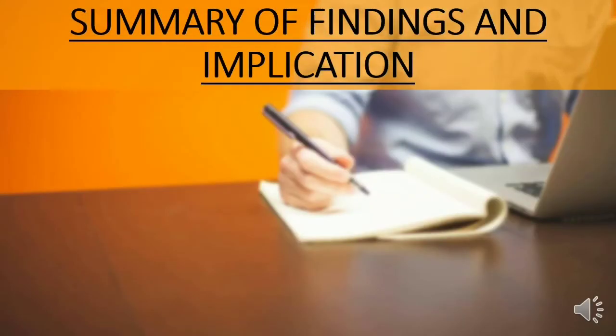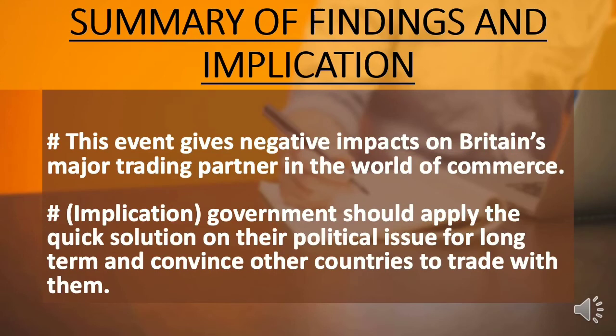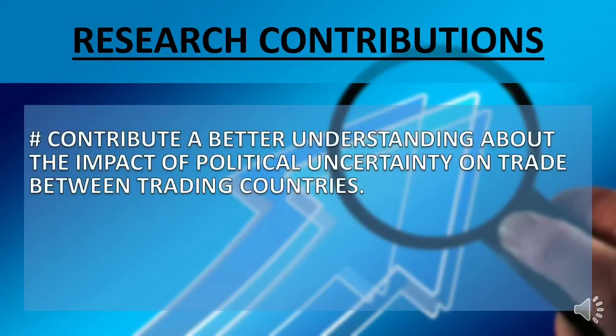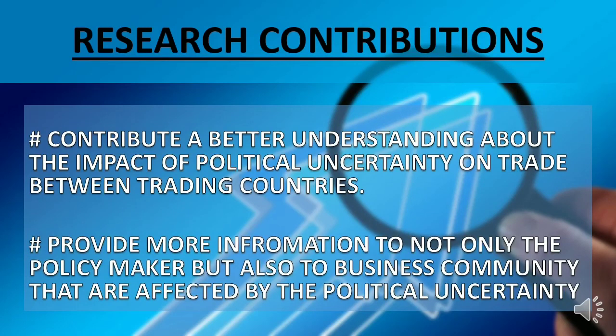Summary of findings and implication. This event gives negative impacts on Britain's major trading partners in the world of commerce. Implication: government should apply a quick solution to their political issue in the long term and convince other countries to trade with them. Research contribution: contribute a better understanding of the impact of political uncertainty on trade between trading countries. Provide more information not only to policymakers but also to the business community that is affected by the political uncertainty.